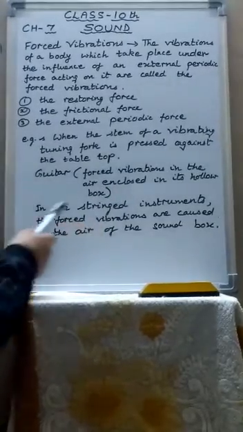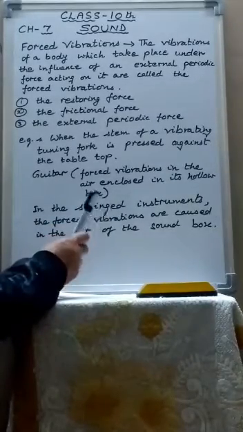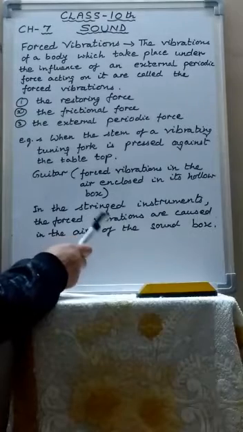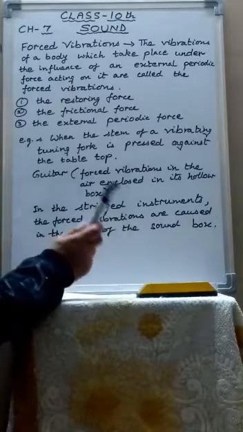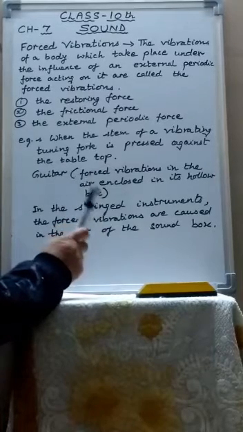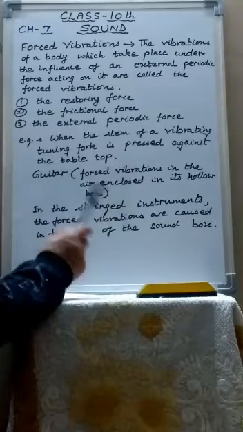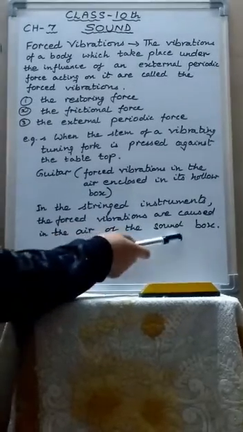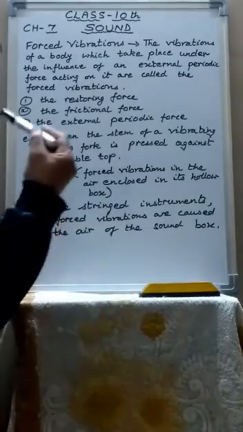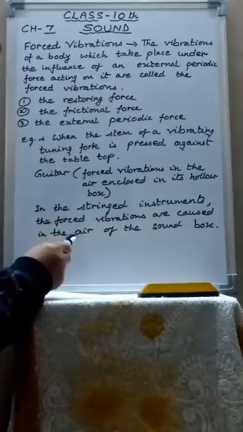In all string instruments like the guitar and sitar, a hollow sound box is provided which contains air, and the strings are mounted above the hollow box. When the strings are made to vibrate by plucking them, they produce forced vibrations in the air of the sound box.